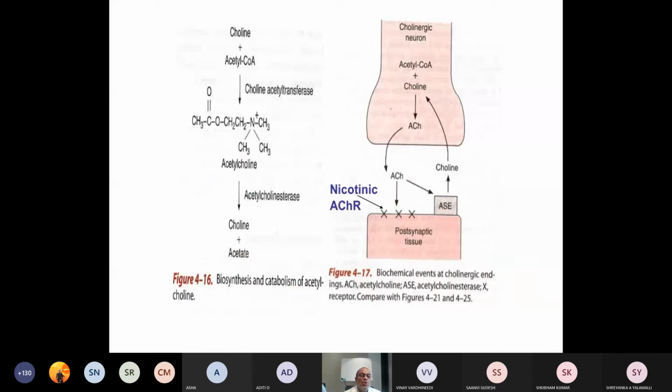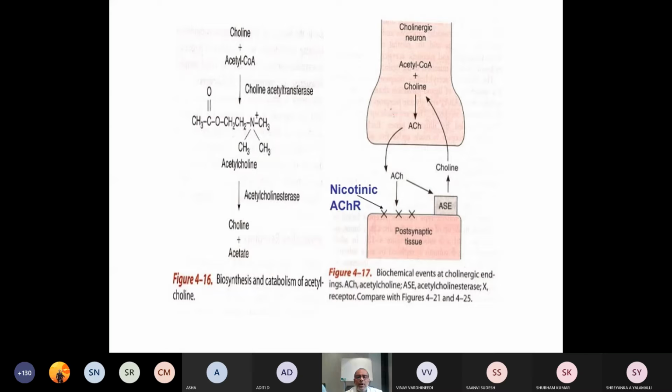So choline with acetyl coenzyme A under the influence of choline acetyltransferase forms acetylcholine, and under the influence of cholinesterase it splits into choline and acetate.